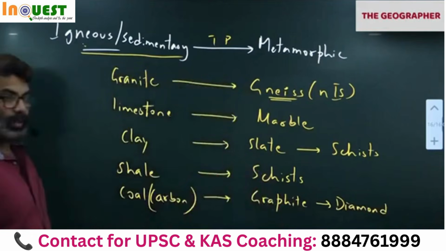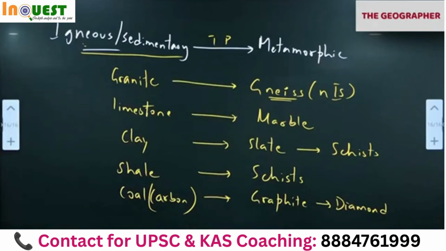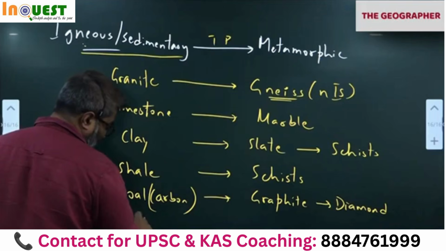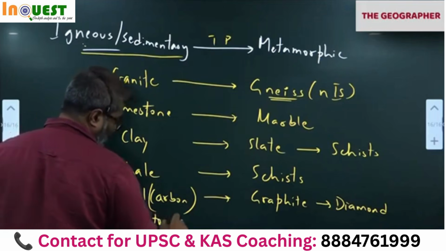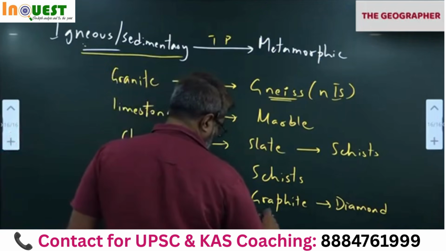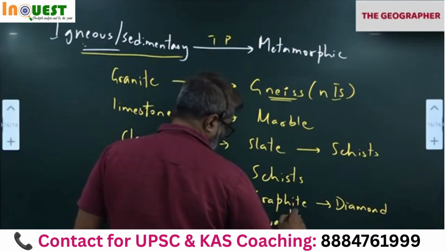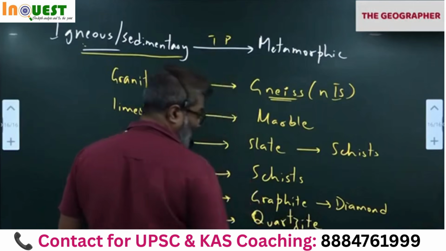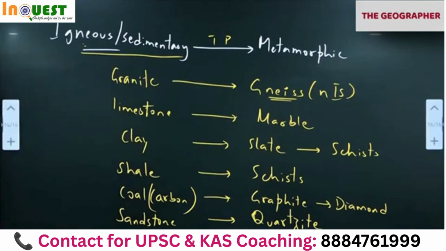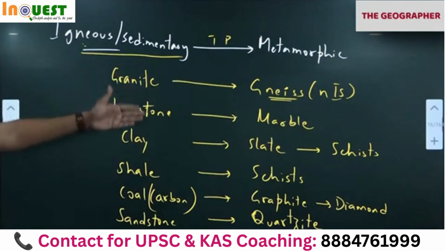Sandstone becomes quartzite. Quartz, all of you have heard of quartzite, sandstone. Like that, we have different metamorphic rocks.